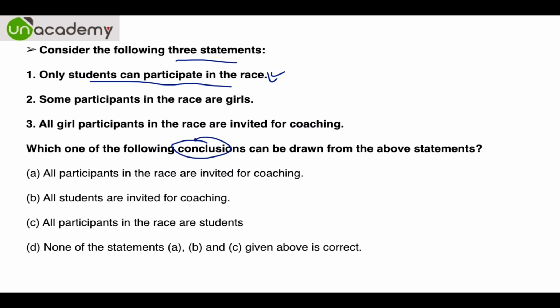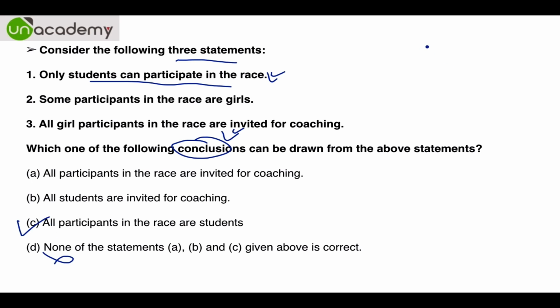So what is the conclusion that can be drawn? See, if only students can participate in the race, then all participants in the race are students. So this is the conclusion which can be drawn. Since C is definitely a conclusion which can be drawn and D cannot be the answer, so in case D was "all of the above," then you might have to search further, otherwise C is the answer.